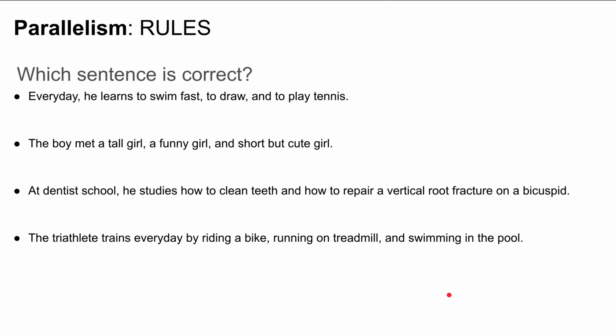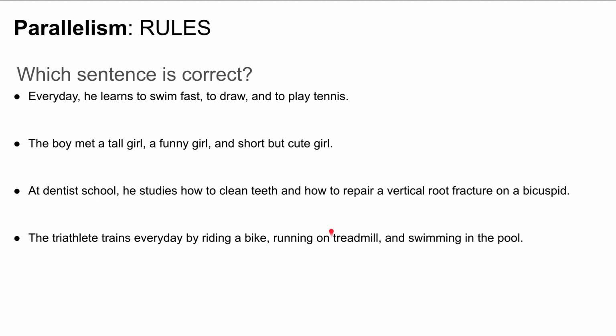Okay, look at these 4 sentences. I will read them to you, and then think about which sentence is correct. Every day he learns to swim fast, to draw, and to play tennis. Okay, the next sentence. The boy met a tall girl, a funny girl, and a short but cute girl. At dentist school, he studies how to clean teeth and how to repair a vertical root fracture on a bicuspid. The triathlete trains every day by riding a bike, riding on a treadmill, and swimming in the pool.